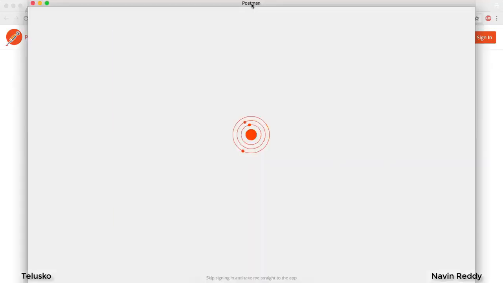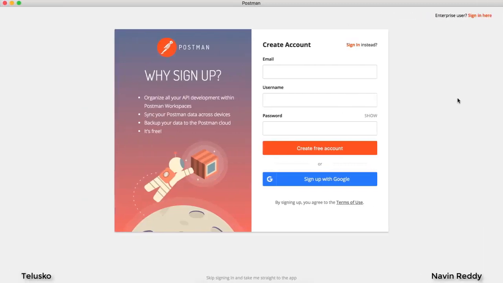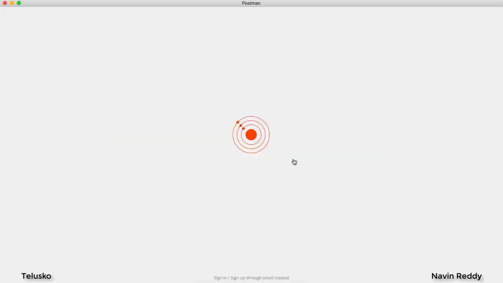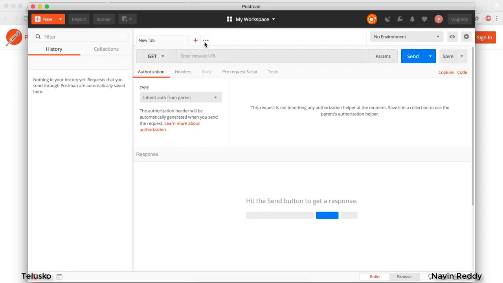So we got our Postman here, it is getting opened, and we got a sign up. Of course, you will be doing a sign up. I guess it is a free account. Initially, there was no sign up, but once they got popular, they are asking you to sign up. I'll sign in with Google. On this page, this is where you will send a request, and this is where it will maintain the history of your requests. Again, it will take some time if you are new to Postman to learn how to access all the features here.